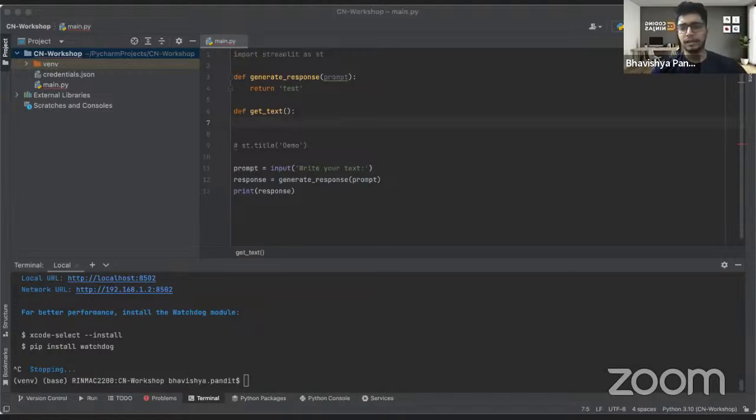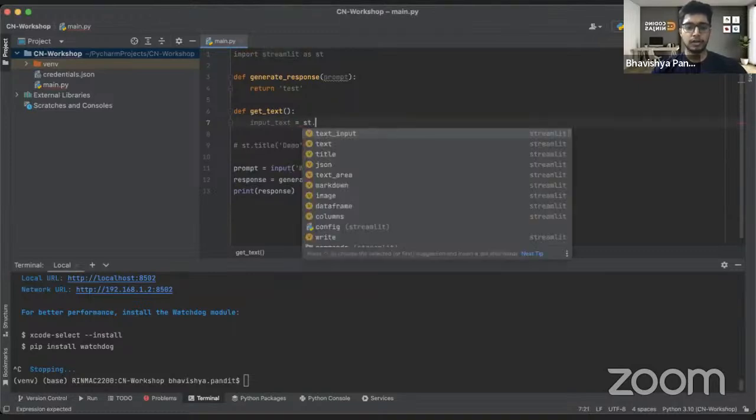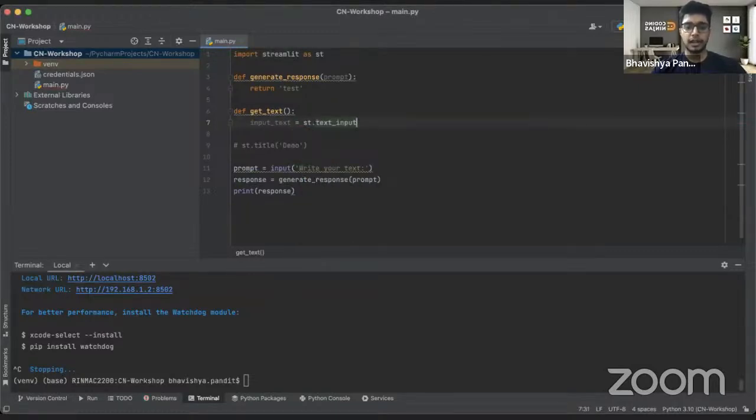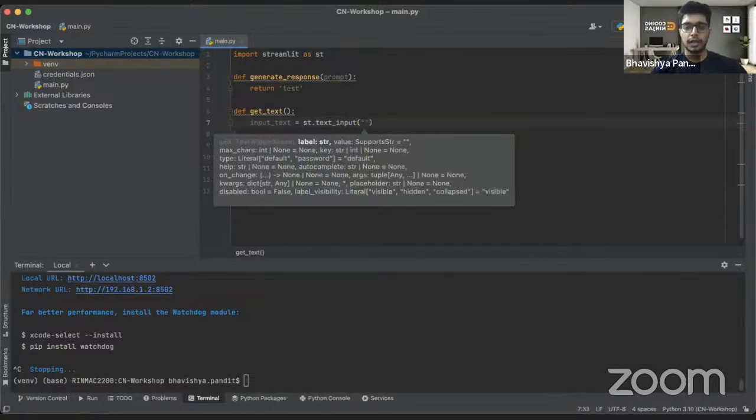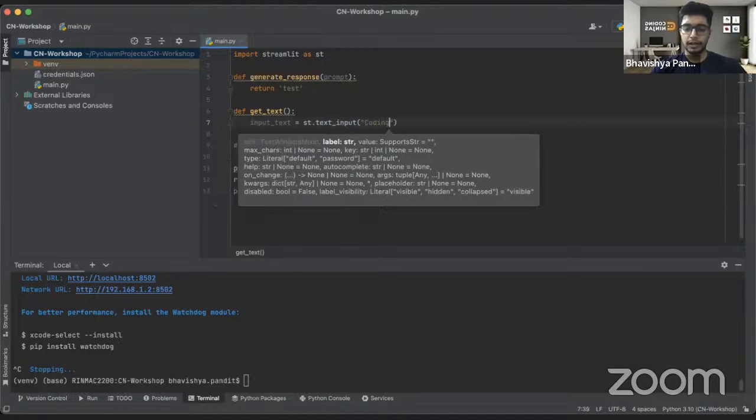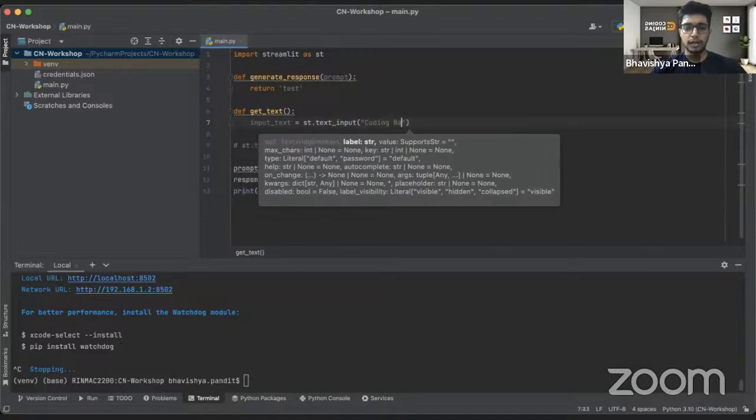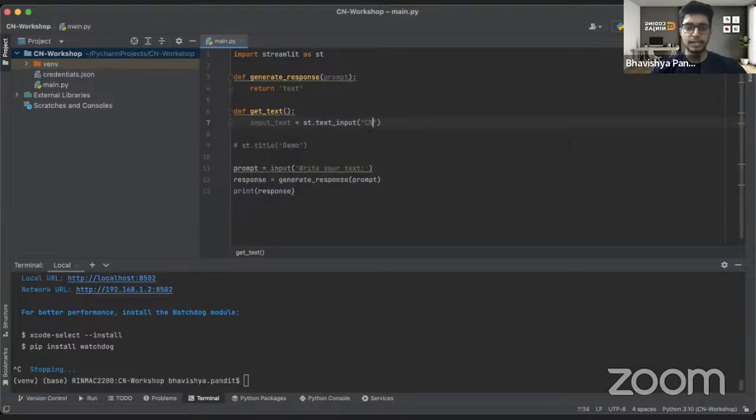We'll just write input text here, and then we'll be using the st.text_input function, where we'd be getting the input. Over here I can write the name, Coding Ninjas or cnbot. Let's keep it cnbot.